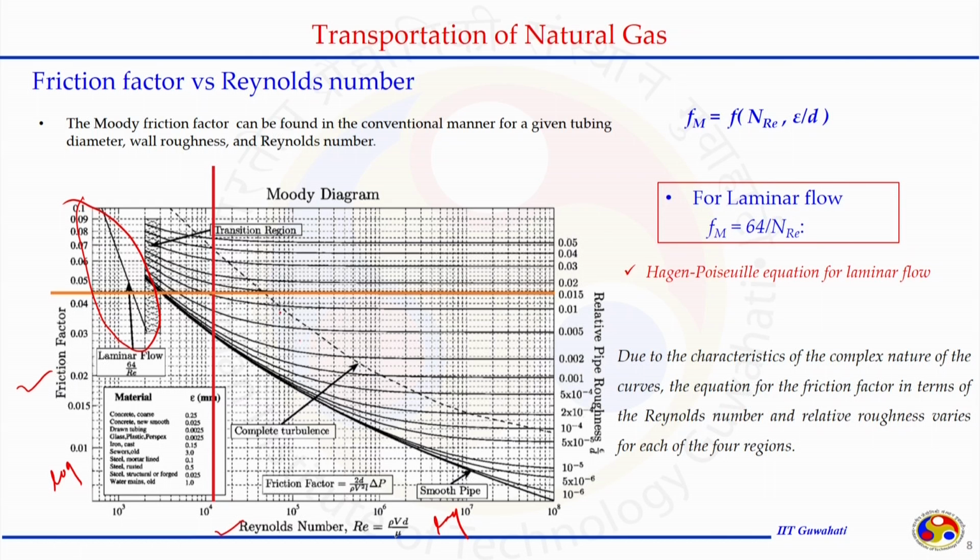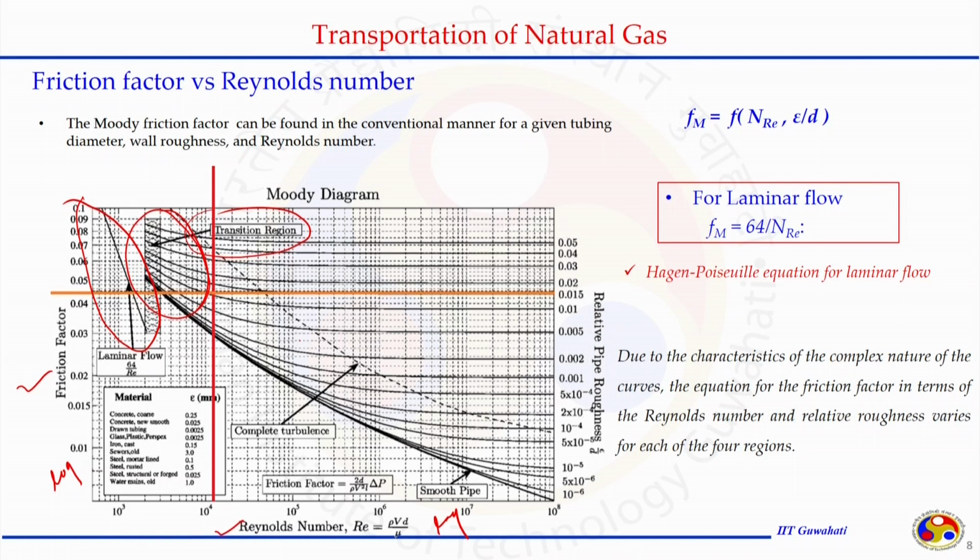Before we hit the turbulent region, there is a transient region where the variation in the value of friction factor is not that high with respect to epsilon divided by d. Then the third region is the complete turbulent region, and the fourth one is the smooth pipe region, where it does not depend much on the Reynolds number, it just depends on the roughness of the pipe.